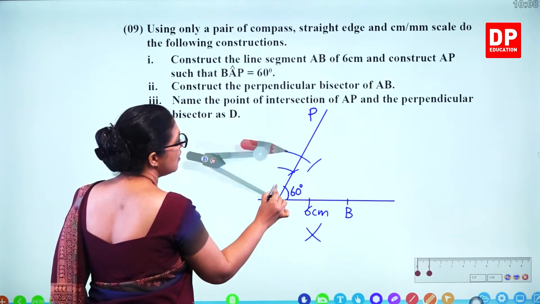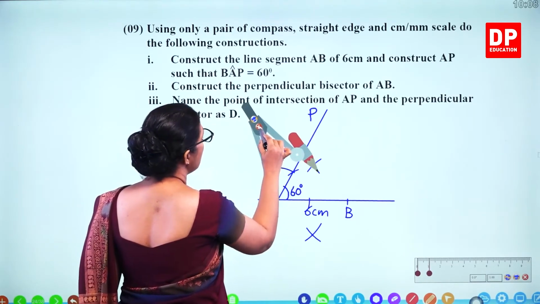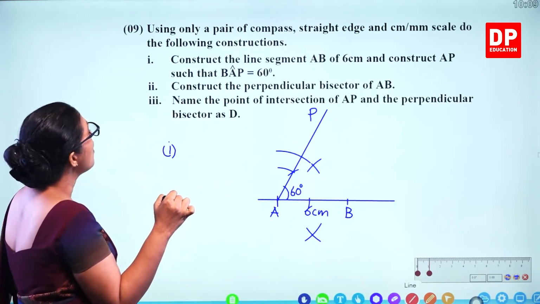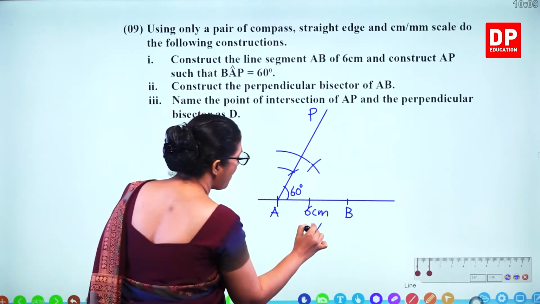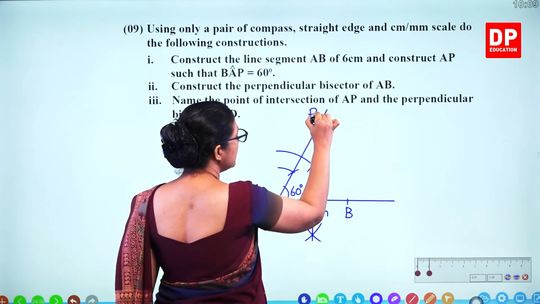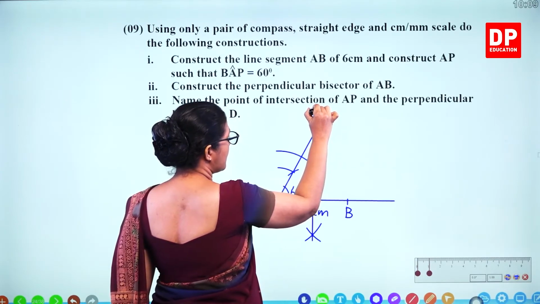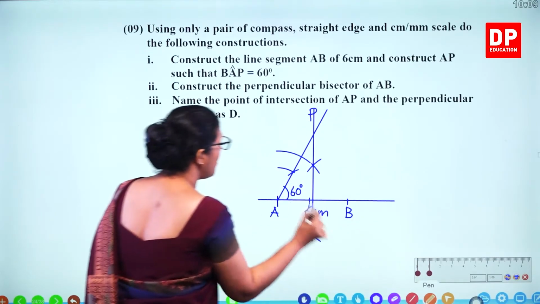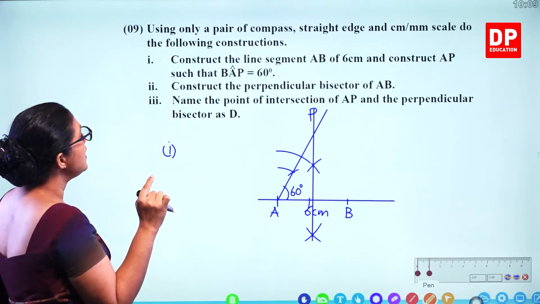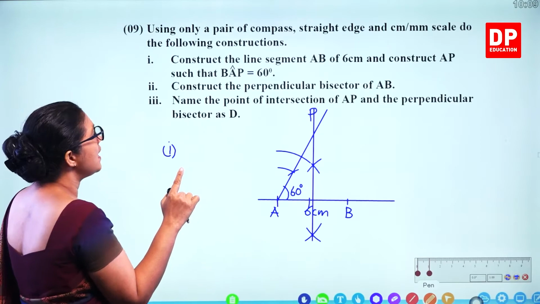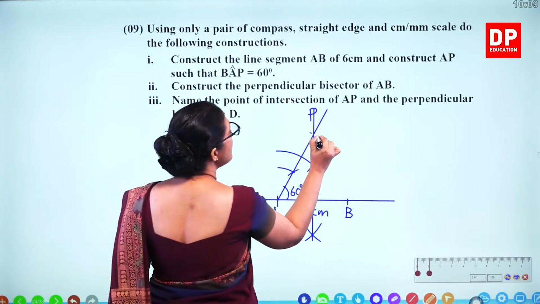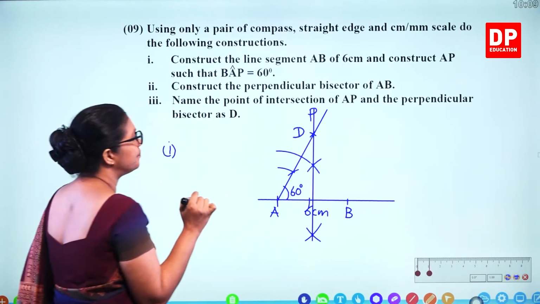So we'll extend this line. Now you get the 2 intersecting points. Now you have to draw the perpendicular bisector. Connect the 2 points there. So that's the perpendicular bisector of AB. Name the point of intersecting of AP line and the perpendicular bisector as D. So this point is D.